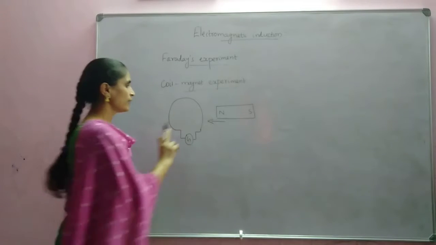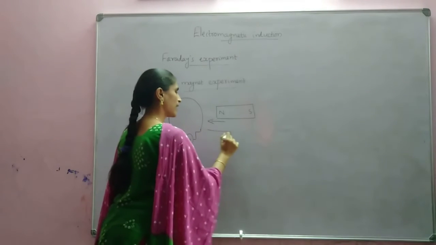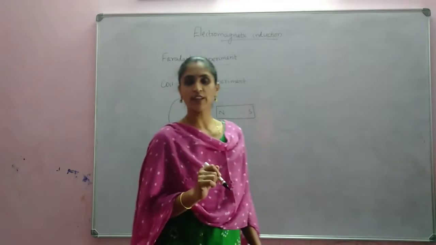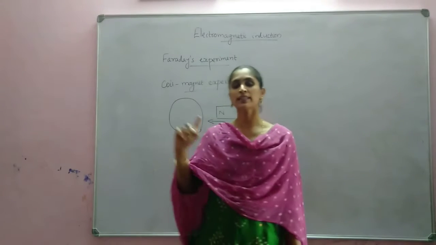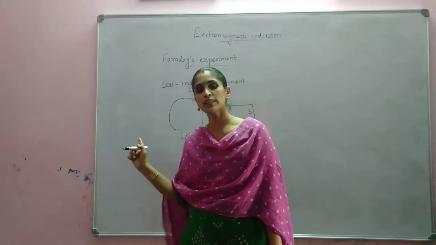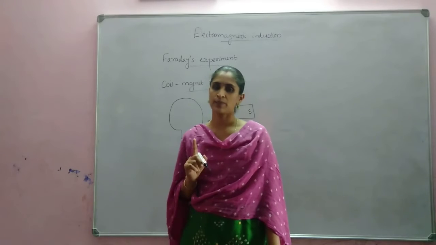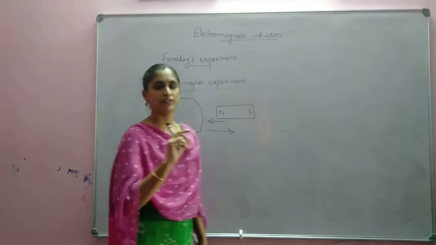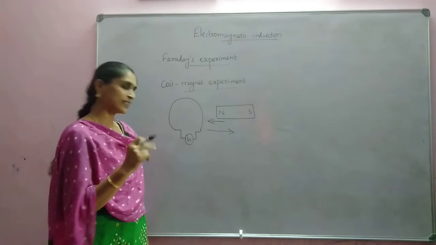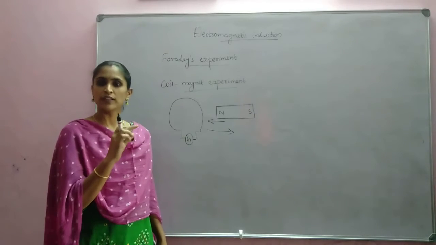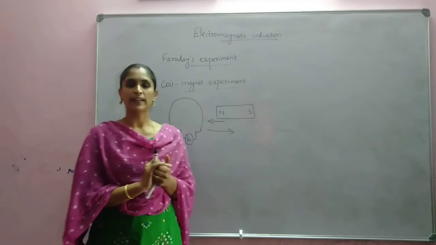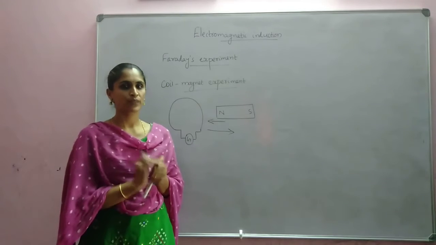When the magnet was taken back, again the galvanometer showed deflection, but now the deflection was opposite to the previous case. For example, if it first deflected to the left, the second time it will deflect to the right, and vice versa. Is it clear?